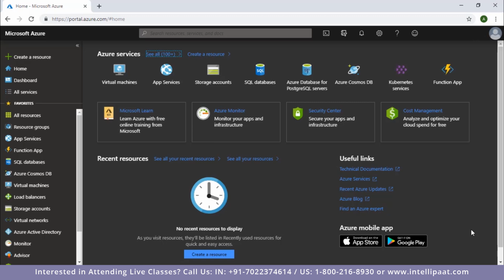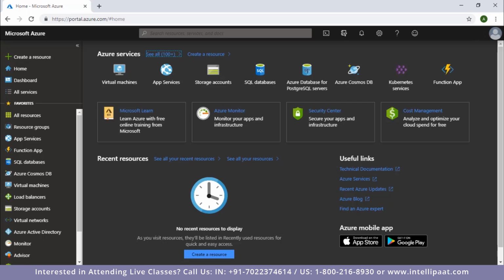Alright, so this is my Azure portal. Now before we move ahead and start creating the Azure resource group, let me first walk you through all the elements or all the options that you see here on your Azure portal. Now when you go to portal.azure.com, you'll be presented with a screen that looks something like this.